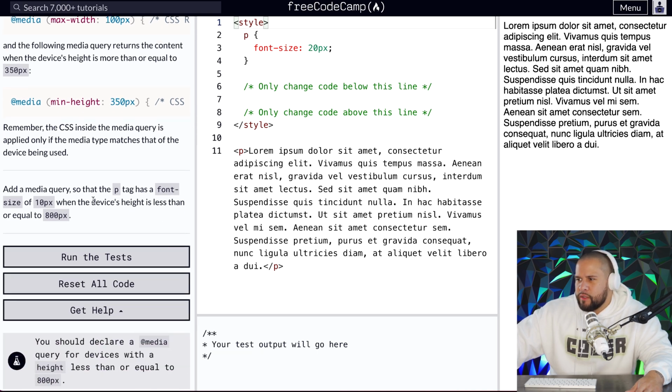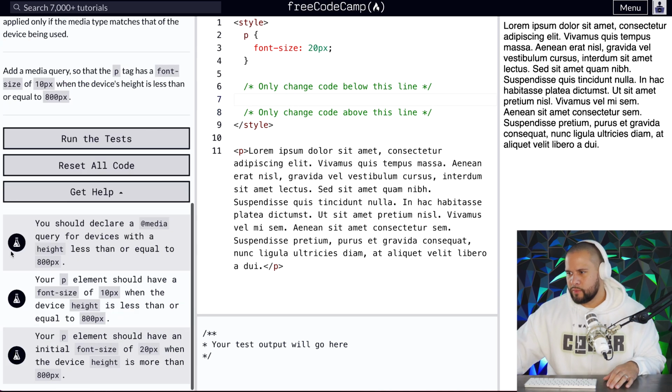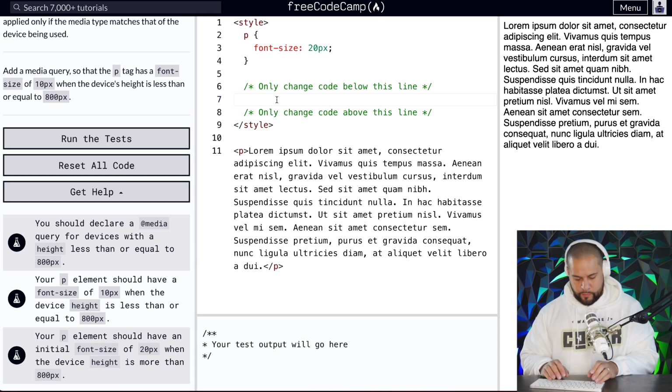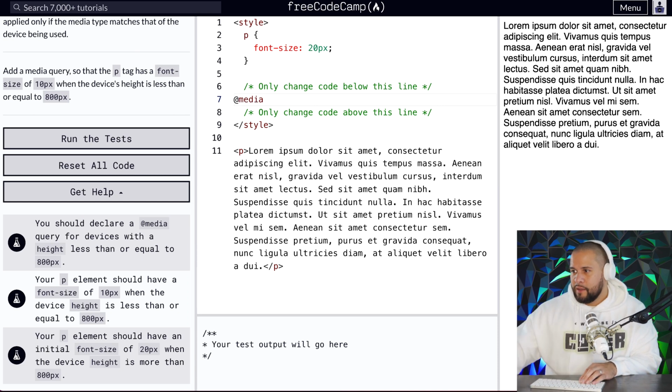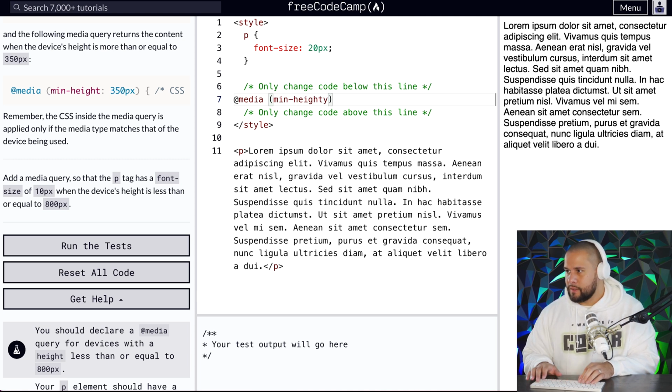Add a media query so that the P tag has a font size of 10 pixels when the device's height is less than or equal to 100 pixels. Okay, so let's see right here. So what does it say? You should declare a media query for devices with height less than or equal to 100 pixels. So add media. And how do you write this? Let me see. Min height. Minimum height. Oops. Let's say 800 pixels.